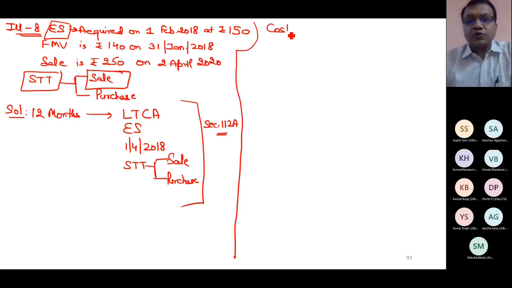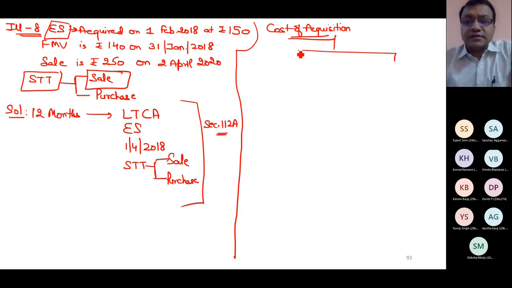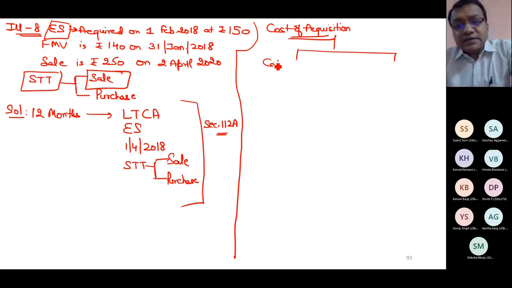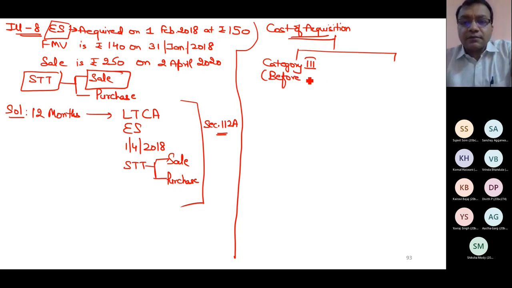Now, after this, I will determine cost of acquisition. Next step, determine cost of acquisition. Is category 3 applicable? No, because this might be 112A capital gain, but category 3 calculation is applicable only when these are acquired before 1st Feb 18.